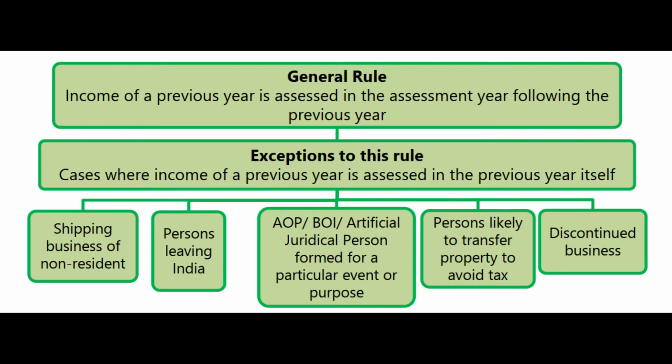Now what is the assessment year? It will not be 2007-8. It will be 2006-7 only. Which means in the following cases, unlike the cases we discussed earlier, assessment year and previous year are one and the same. That is what exceptions mean.